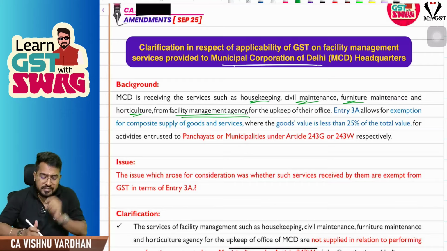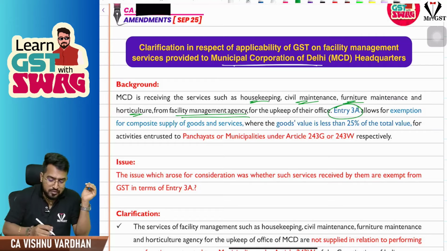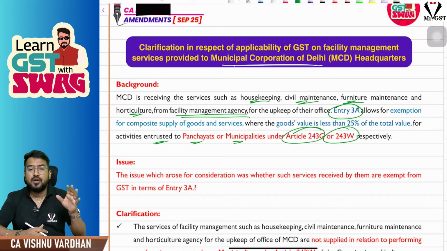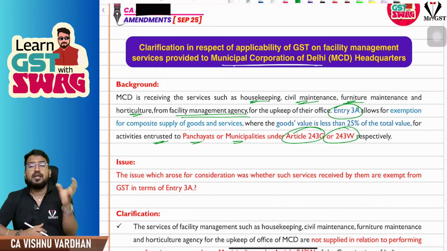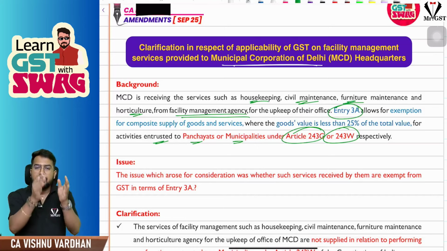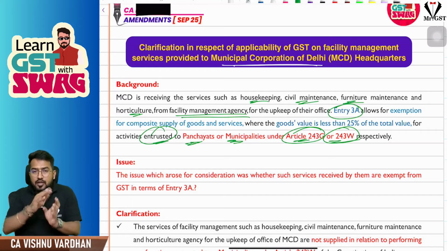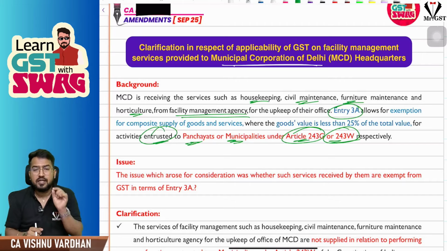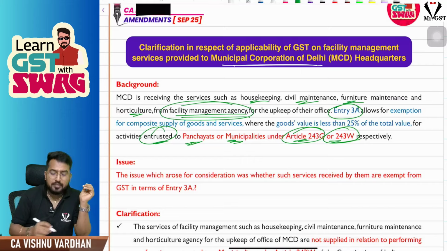Now, the point is, sir, there is something called entry 3A in exemptions, which says any person providing services which are entrusted to panchayat or municipalities under Article 243G or 243W, provided to central government, state government, union territory, local authority, or government department, is exempt under GST. Now the doubt was: can this Municipal Corporation of Delhi claim this exemption for the services provided by this facility management agency?